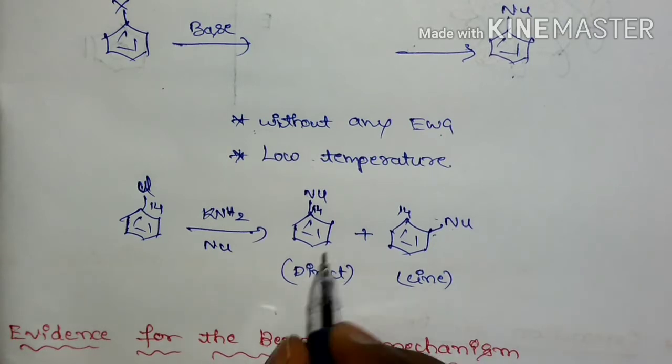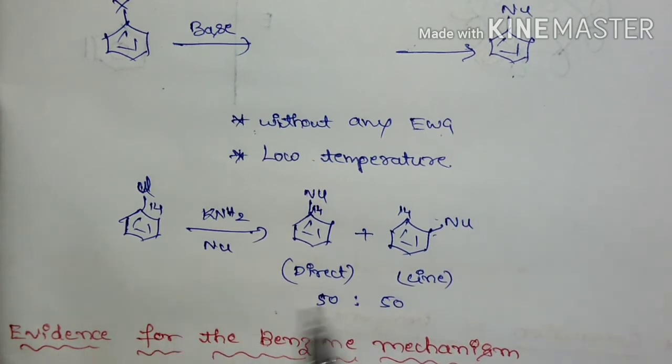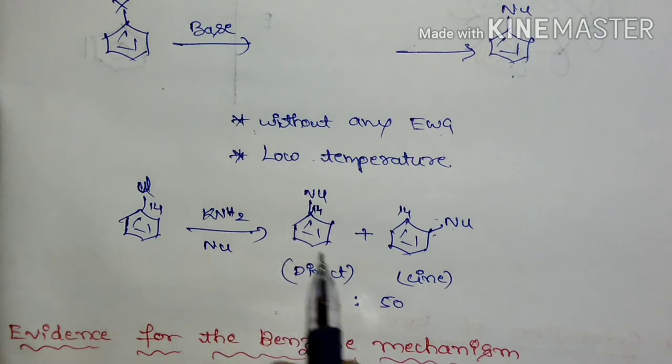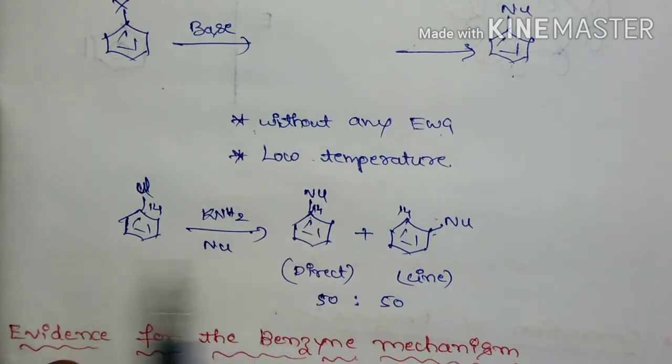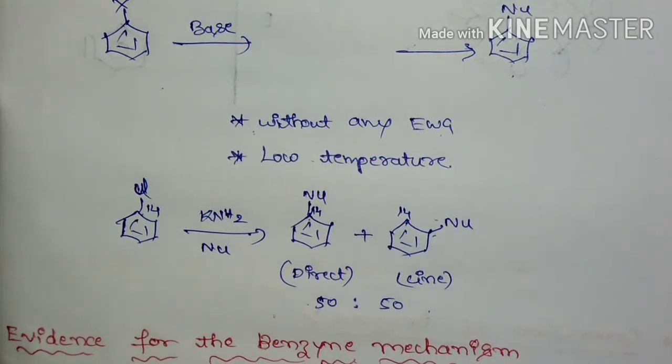These two products were formed in 50-50, that is 1:1 ratio. If they got only direct substitution at the labeled carbon, then they could say it is addition elimination mechanism, but they got 50-50 product.